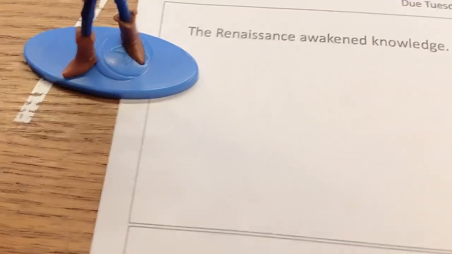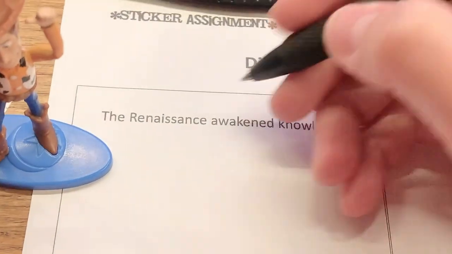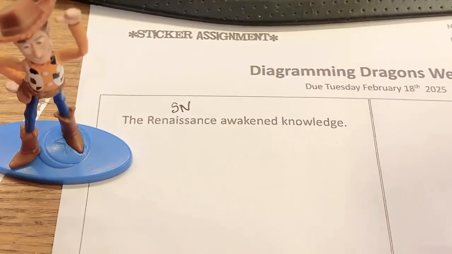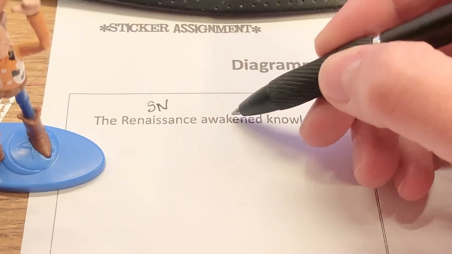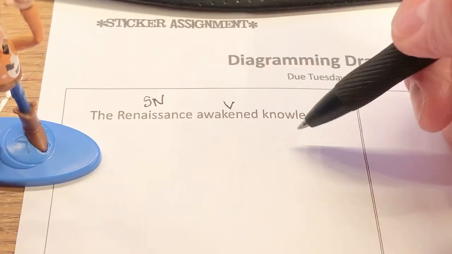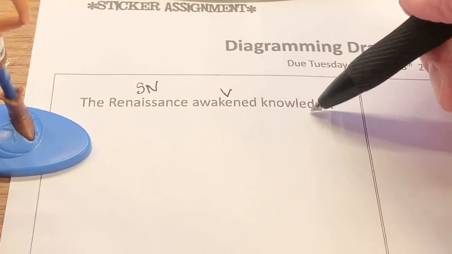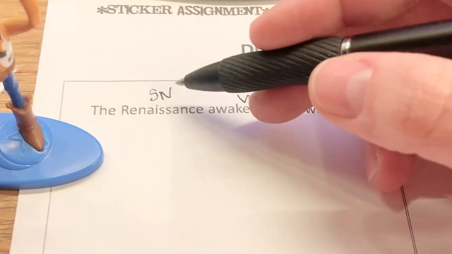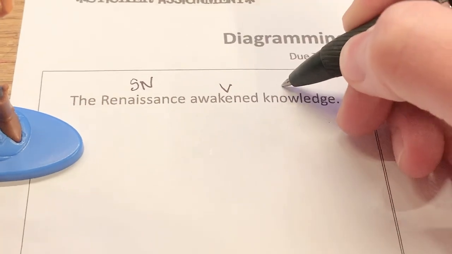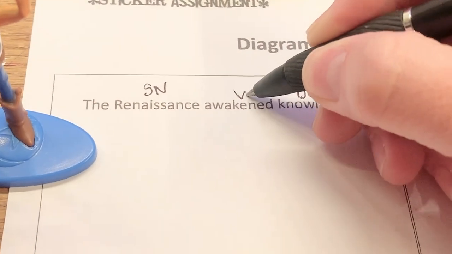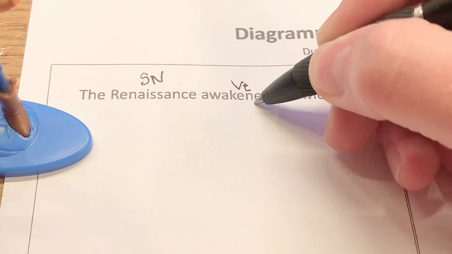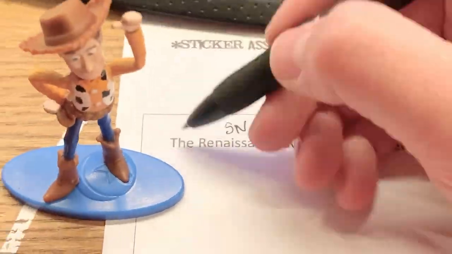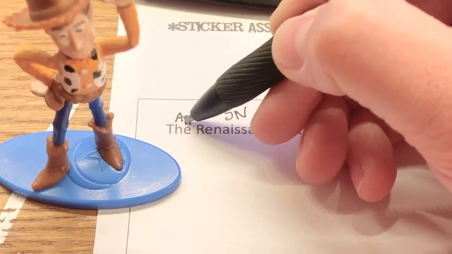Renaissance, that's right. Let's mark that. Subject, noun. What is being said about Renaissance? Renaissance awakened. Verb. Renaissance awakened who or what? Knowledge. Does knowledge replace Renaissance? No. Does knowledge describe Renaissance? No. D-O. Label, verb, transitive. Is knowledge receiving the action of being awakened? Yes, it is. Article adjective. The and an are always article adjectives.